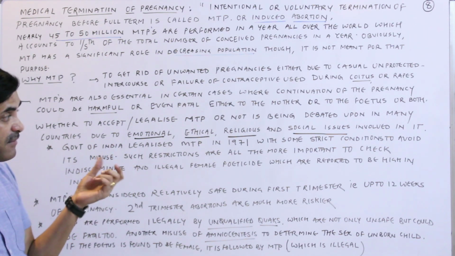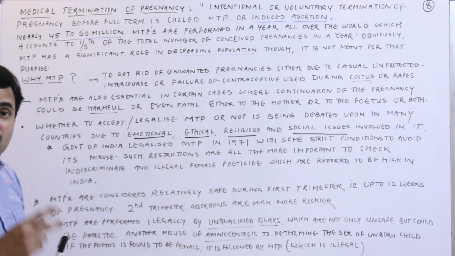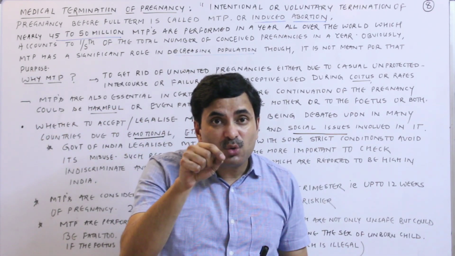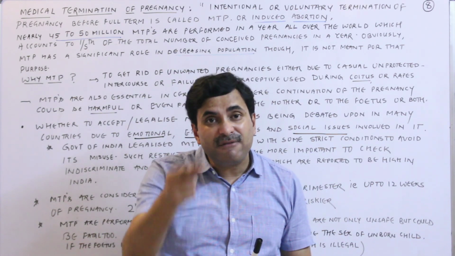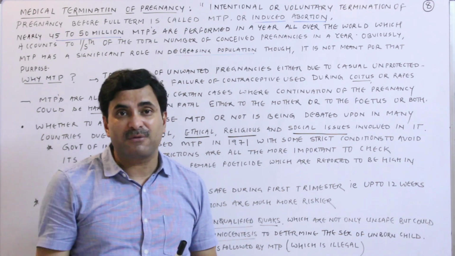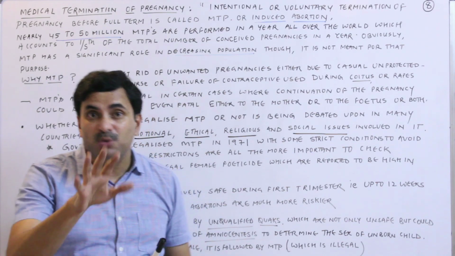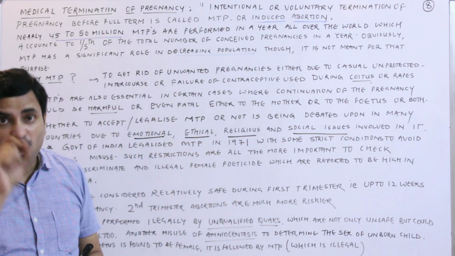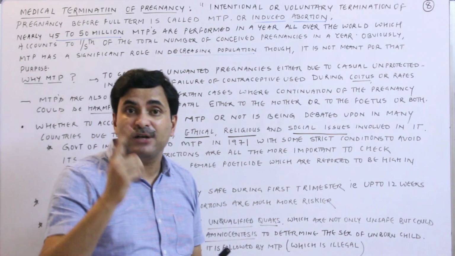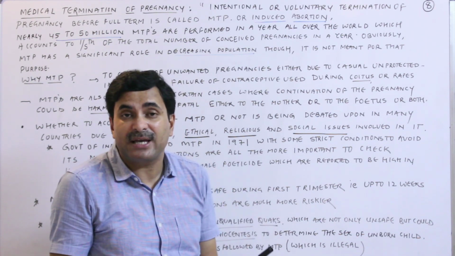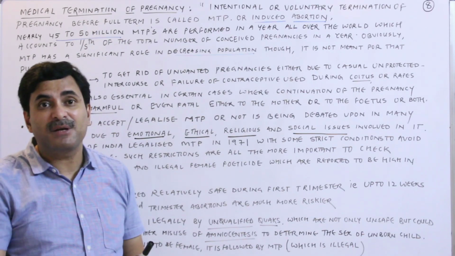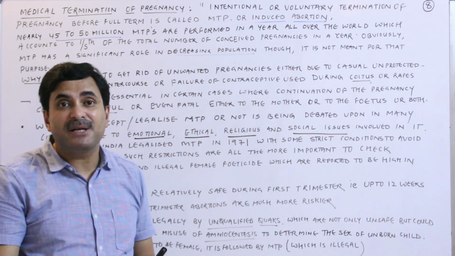Are you getting it? Such restrictions are very important, particularly in India, because nowadays some couple comes to the doctor and says they want to go for a sex determination test, and if it is a female fetus in the uterus, then kill it off. The doctor will say, no, I cannot do this, it is against the law. But I have a process for that. For that you have to pay me 50,000 rupees. The couple will ask, what do I have to do? He will say that I will remove your female fetus, but in the prescription I will write MTP.